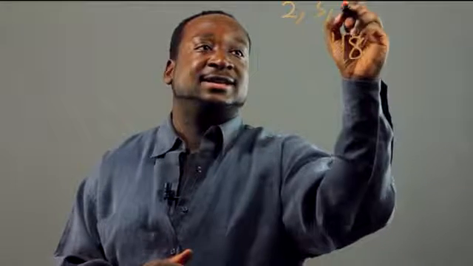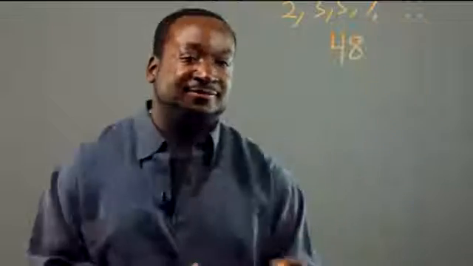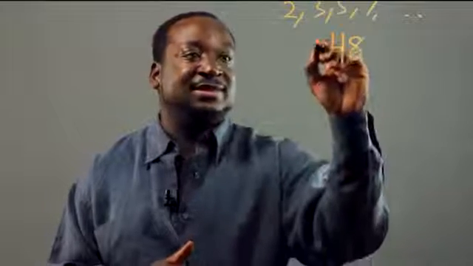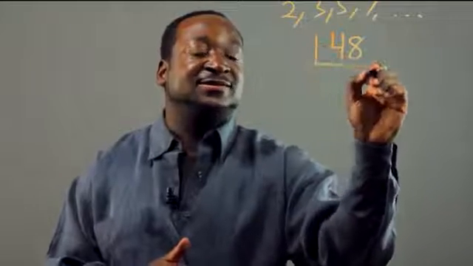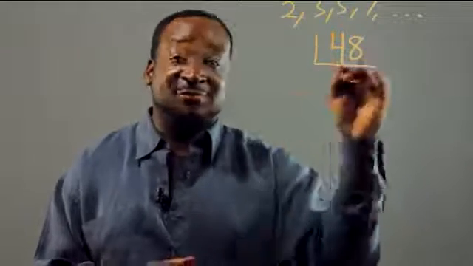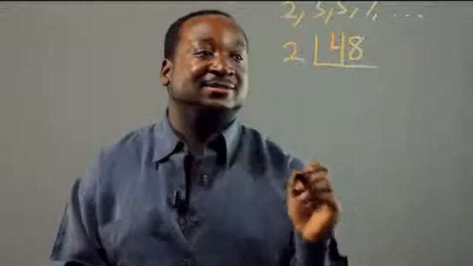Let's start off with a number like 48, and we want to factor it. We first list the prime numbers 2, 3, 5, 7, and so forth. And you always want to start off with the number 2. Basically, we're going to be dividing, but instead of going up on the top, we go down. I'm going to go 2 here.